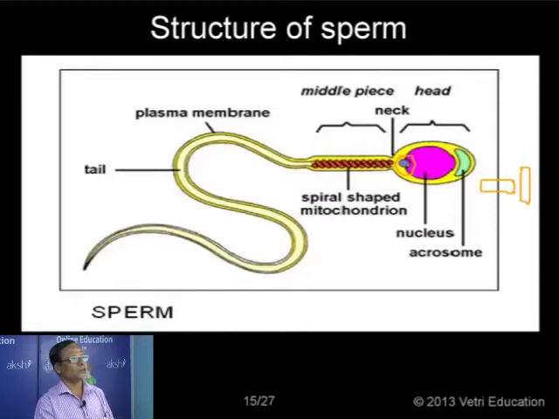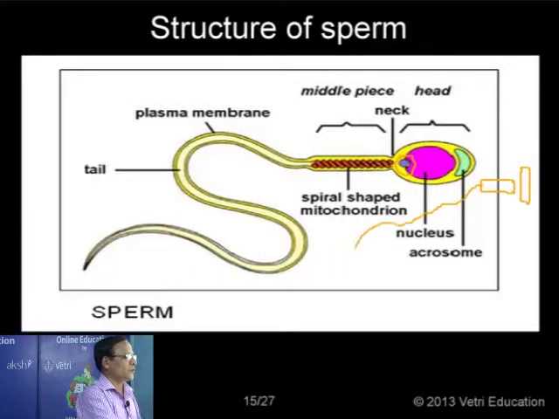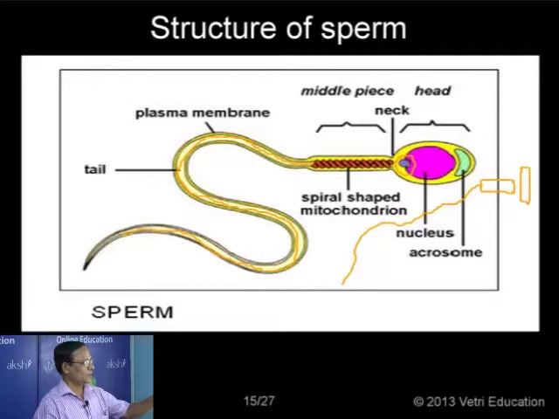Normally the centrioles are placed at right angles, perpendicular to each other. Normally the same condition here. Now from the distal centriole only arises a filament, the axial filament, not mentioned here. It passes through the middle piece and the tail. What I represent is the axial filament arising from the distal centriole. Here it is not represented properly.